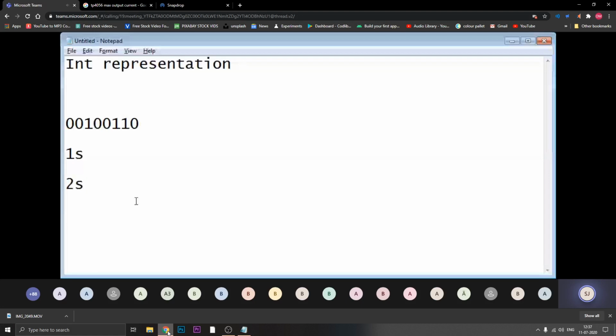Those who are answering the question, answer in the chat. One's complement is equal to, 2's complement is equal to. By this answer we will stop. It is already 7 minutes more.